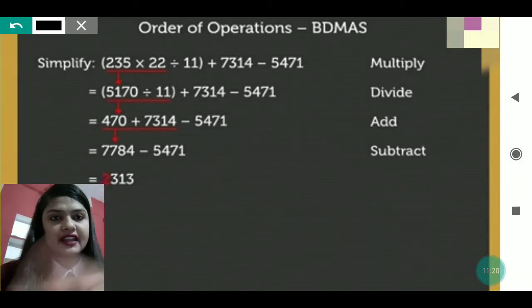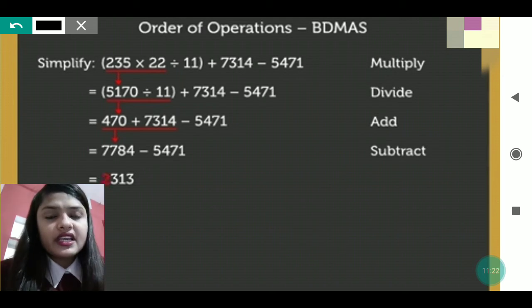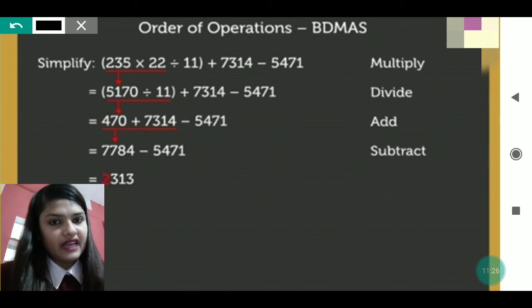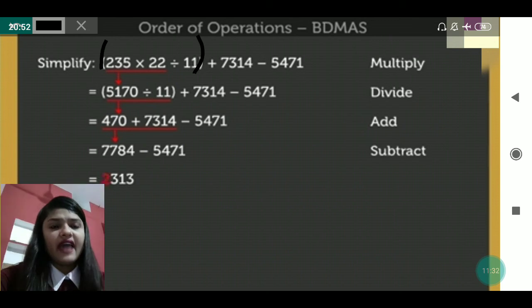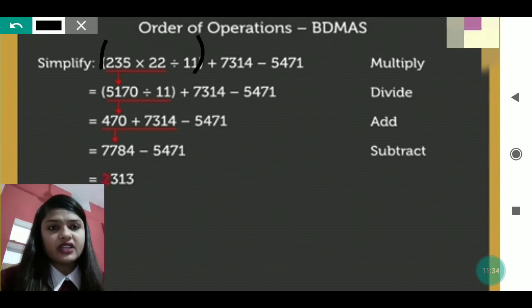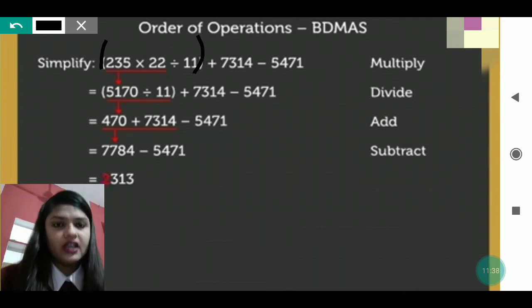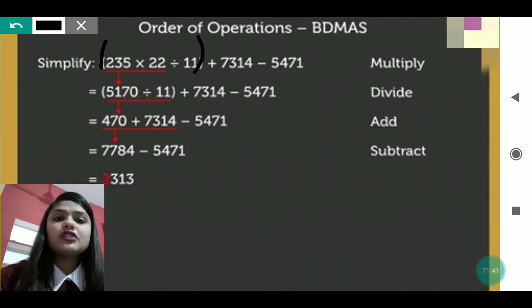First, what do we have to solve? We have to solve the bracket. You can see 235 into 22 divided by 11 is written inside the bracket like this, then a plus sign is given, and then 7314 minus 5471 is written. Now you will solve the bracket first.